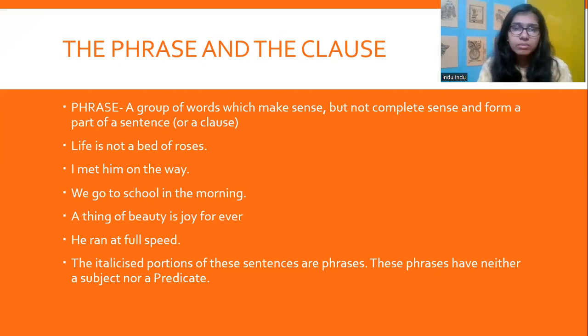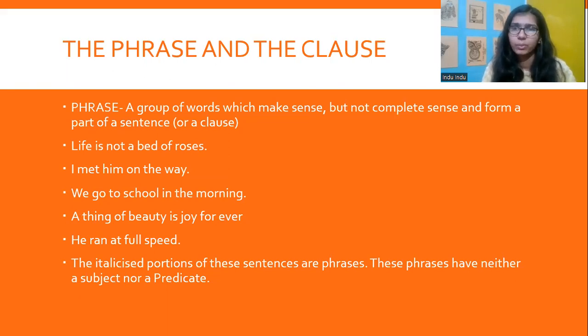So now we have the first sentence here. I have not italicized it because I wanted you to do that. You need to identify the phrases here on your own. So these phrases don't have a subject or a predicate. So for example, the first one, a bed of roses, has no subject, no predicate, but it's a phrase.